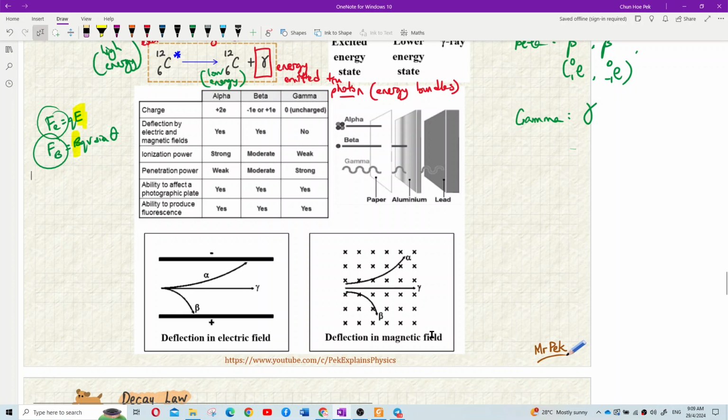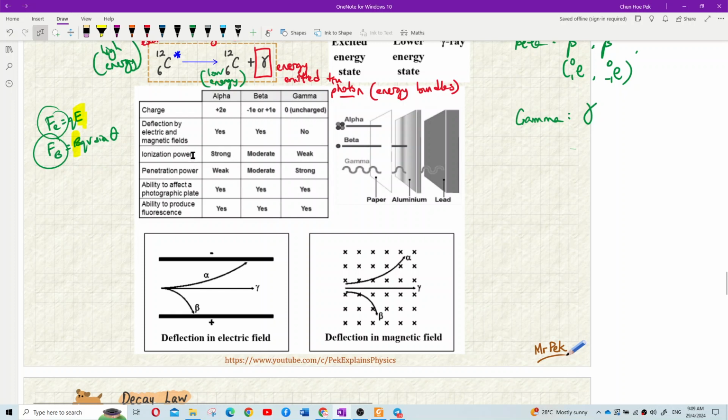Kalau magnetic field dia ada BQV sin theta. Q kan charge itu positive charge. Alpha deflect ke sana. We use what? Right hand palm rule. Remember our right hand palm rule? Kalau negative charge, dia pergi sebelah pula, ya, to the downwards. Gamma straight, ya, no deflection.